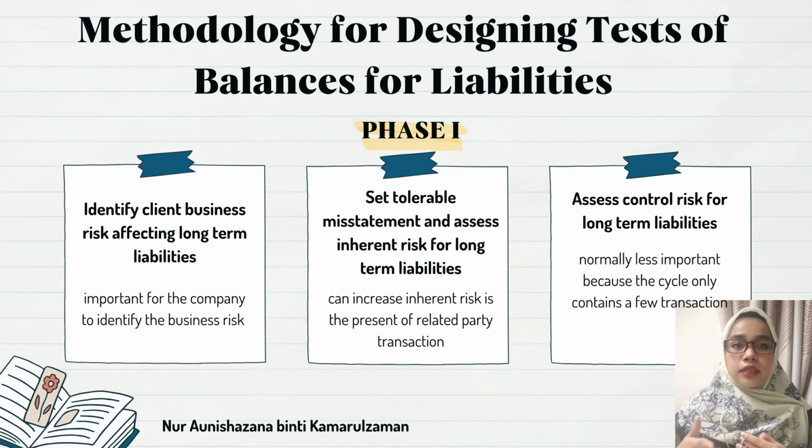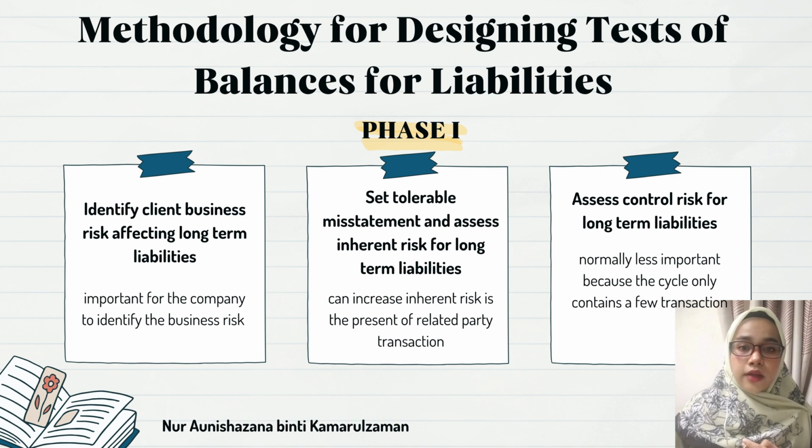The next step in phase 1 is to set tolerable misstatement and assess inherent risk for long-term liability. Usually, the tolerable misstatement in the cycle is lower, and one particular factor that can increase inherent risk is the presence of related party transactions.